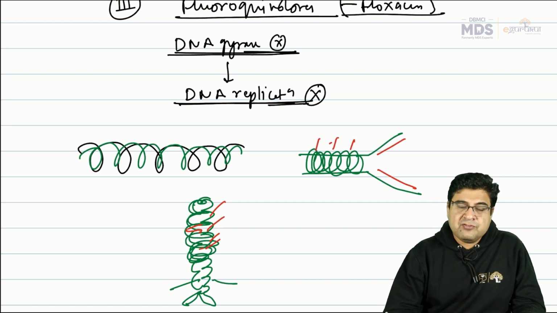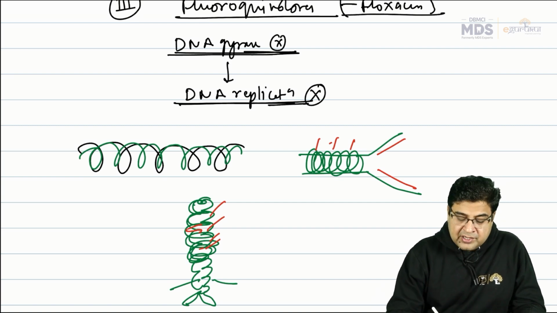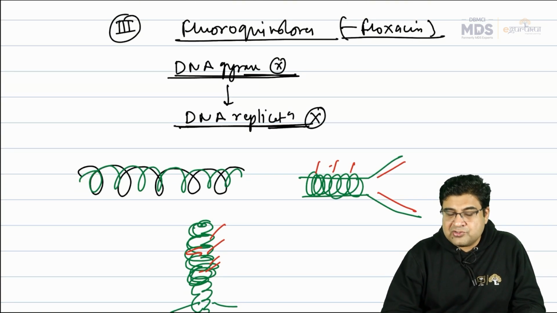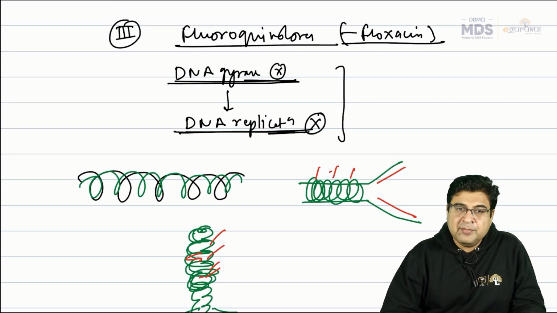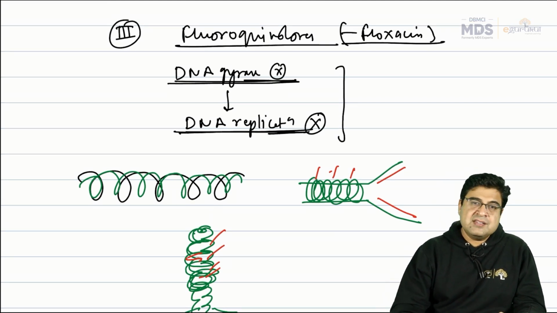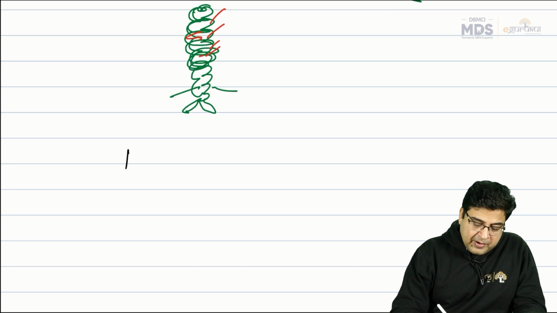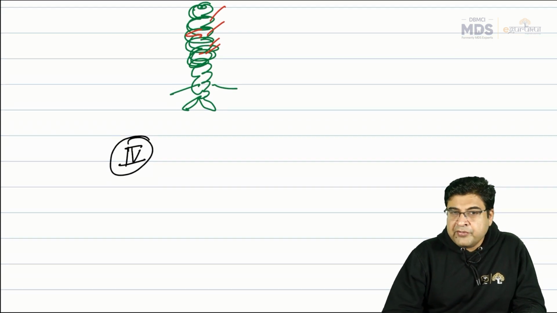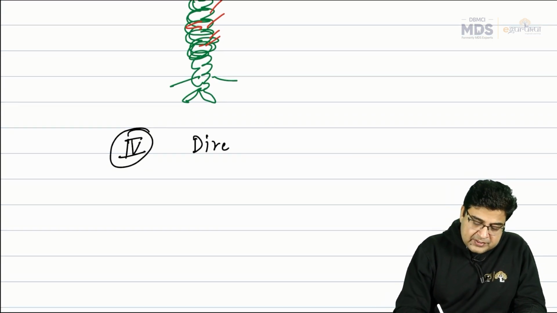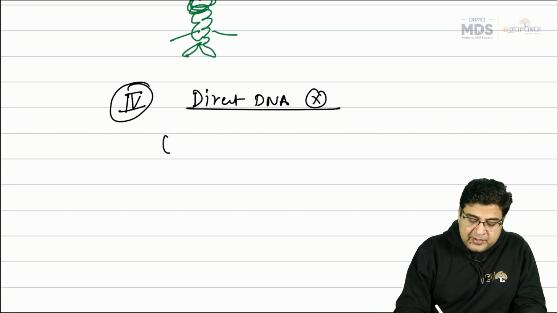And the DNA gyrase enzyme, which promotes DNA replication, is inhibited by these medicines, and DNA replication is stopped, and hence these medicines inhibit bacterial multiplication. The medicines are fluoroquinolones. Now, apart from fluoroquinolones, we have a fourth group of medicines, known as direct DNA inhibitors. Now, how can these medicines inhibit DNA directly?